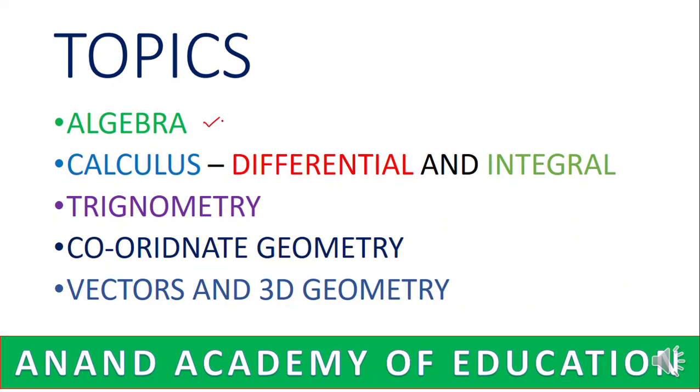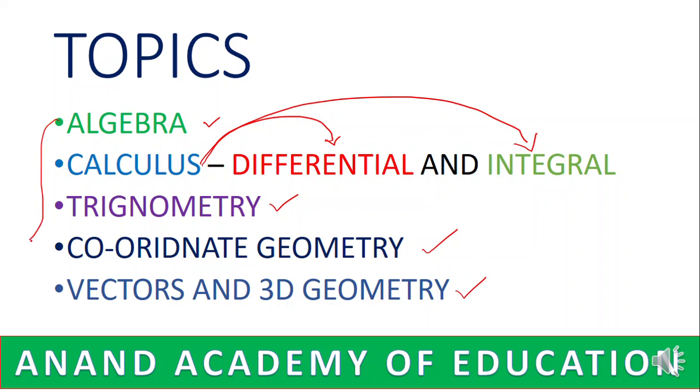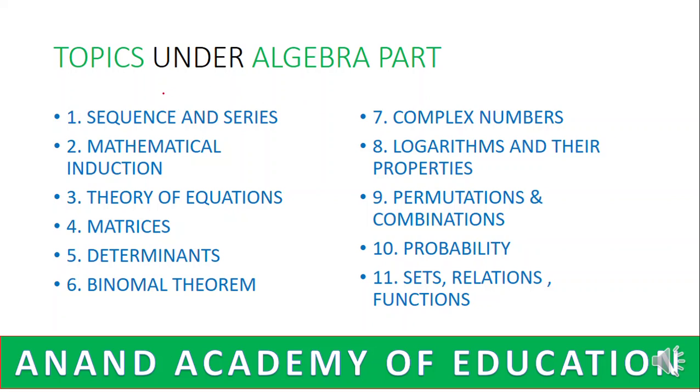The first one is algebra, and next we have calculus. Calculus is again divided into two subtopics, differential and integral, and then we have trigonometry, coordinate geometry, vectors and 3D geometry. So these are the list of five topics in mathematics that we need to prepare for engineering entrance exams. So now let us look at the list of topics that would fall under the algebra part.